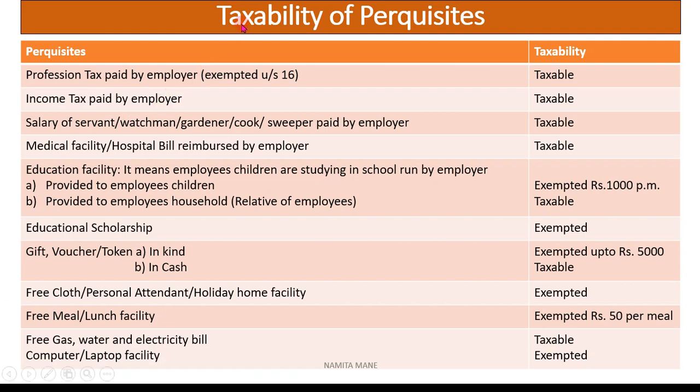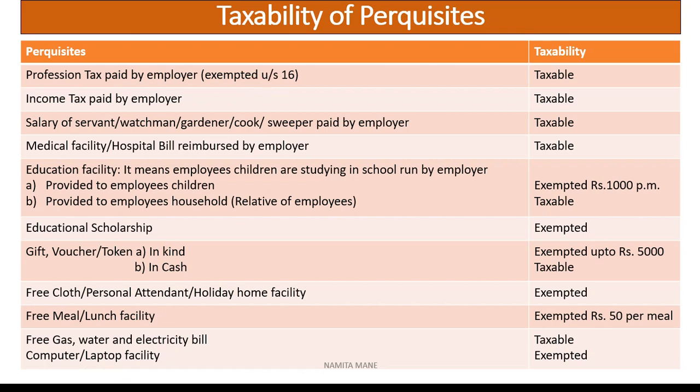Now what is the taxability of perquisites? Okay, these are the perquisites which the employer gives to the employee. First perquisite is profession tax. If this profession tax is paid by the employer, then it will be exempted under section 16.